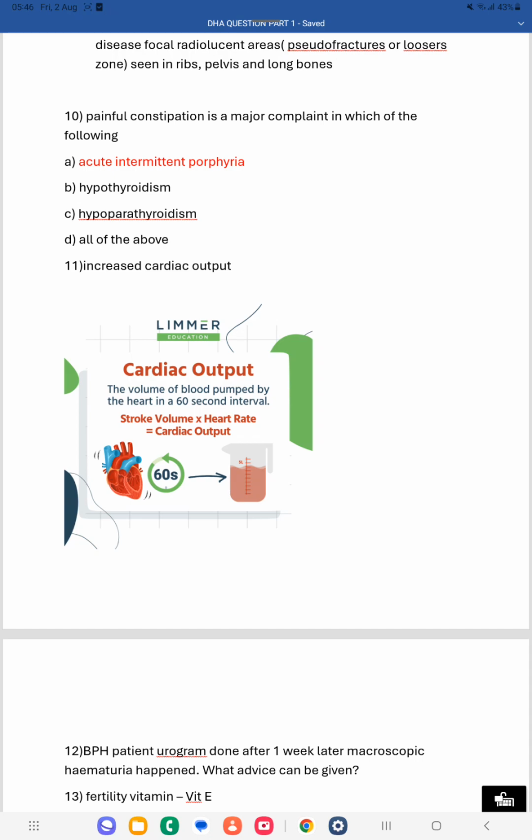Then pregnancy, then intake of epinephrine, and whenever you have histamine secretion in your body, there is also increased cardiac output. Okay, these are the conditions where you can find increased cardiac output: anxiety, eating, exercise, high environmental temperature, pregnancy, epinephrine and histamine.